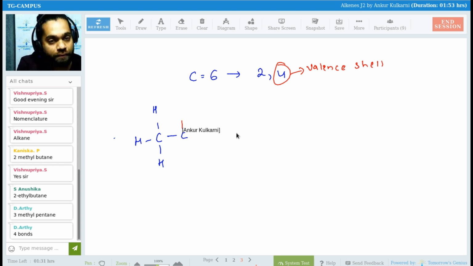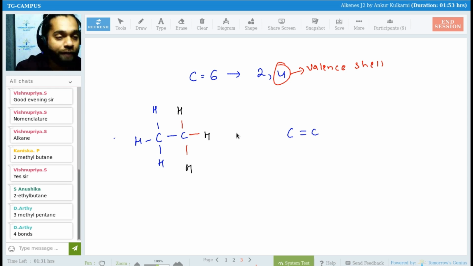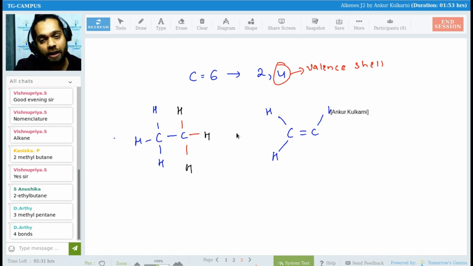So 1, 2, 3, 4. So we have completed the valency. So this is a single bond. Similarly, let us say a double bond. Now tell me, each carbon will make how many bonds? Each carbon, correct Anil Dev, very good. Yes, Kanishka, Vishnu Priya. Yes, correct Aarti, perfect. It will make 2 more bonds, each carbon.